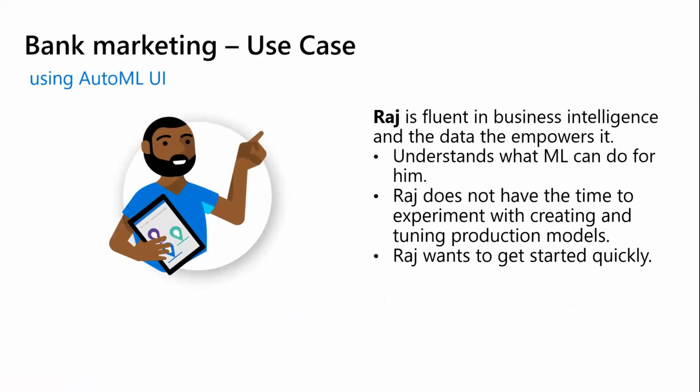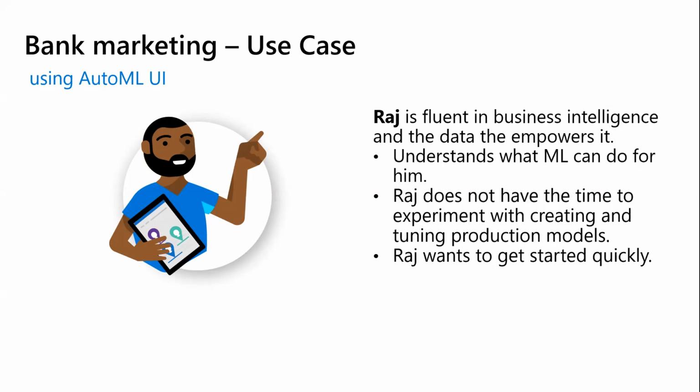So to tell you a little bit about Raj, he is fluent in business intelligence and the data that empowers it. He understands what ML can do for him, but Raj does not have the time to experiment with creating models and tuning production models. Raj wants to get started quickly. So let's see how we can help him do that using the AutoML UI.